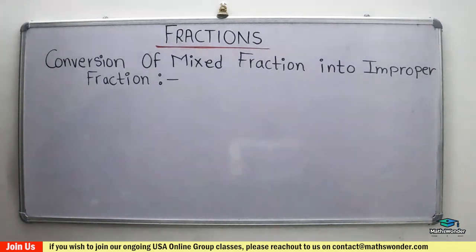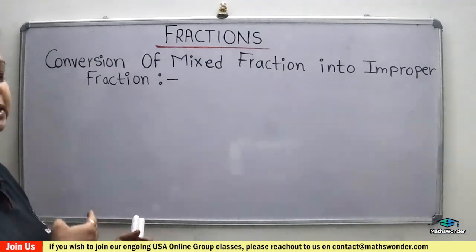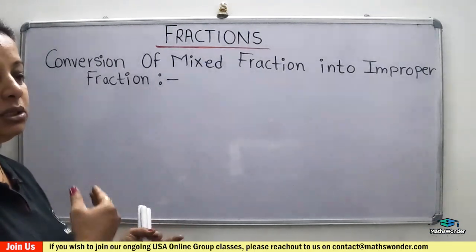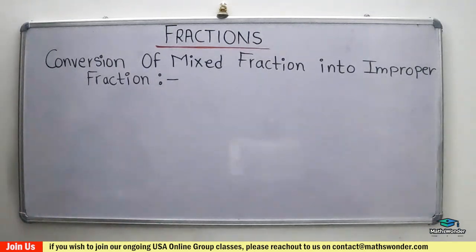The value of a mixed fraction is always greater than 1, for example 1 and 3 over 4, or 1 and 2 over 3. 0 and 3 over 4 is nothing, so we start from 1.